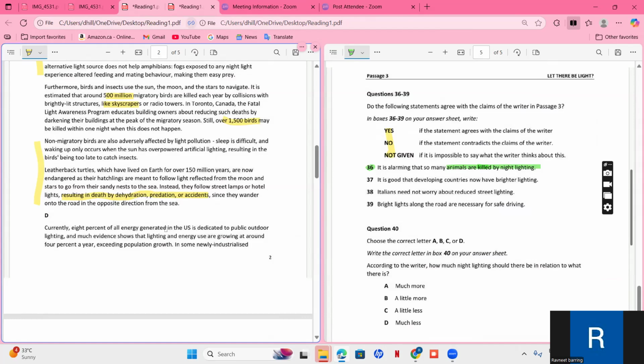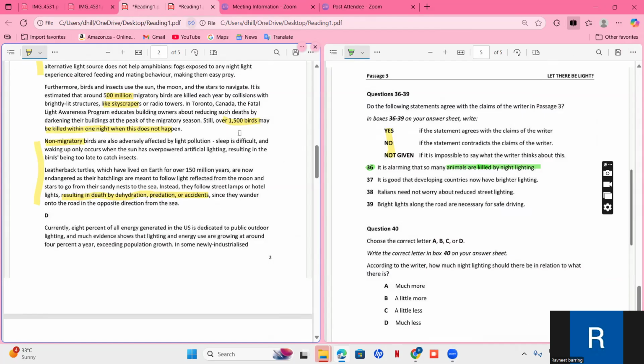Currently, 8% of all energy generated in the US is dedicated to public lighting. Okay, so they are not talking anything related to animals here. Maybe something here. Along with this one, non-migratory birds are also adversely affected. And then over 1,500 birds may be killed in one night. It means it is quite alarming.